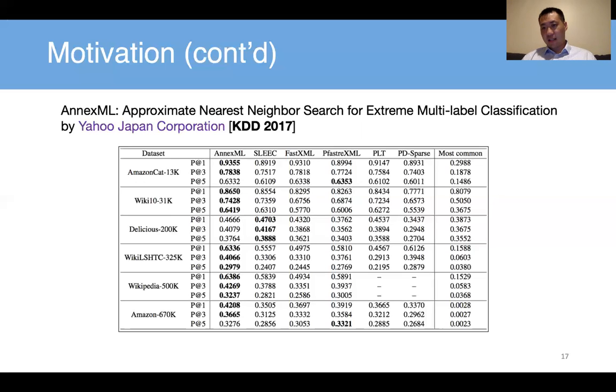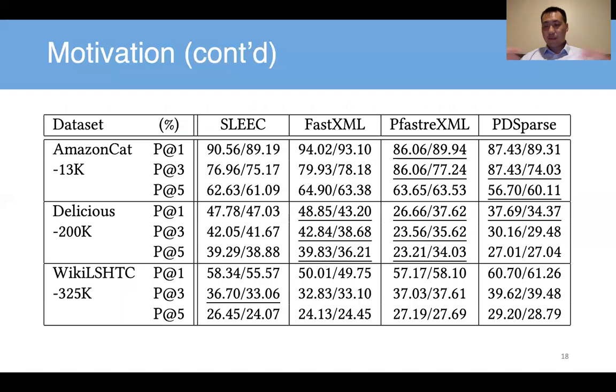However, sometimes a small improvement can already claim a significant contribution in science, right? So let's see, if we put all the numbers together in this table, the left hand are the numbers reported by the first KDD work, and the right hand is the numbers reported by the Yahoo Japan work. Then you can compare, right? Quite a few are different, and the underlined pairs are those where the difference is bigger than 3%.